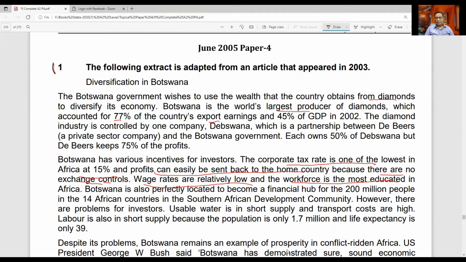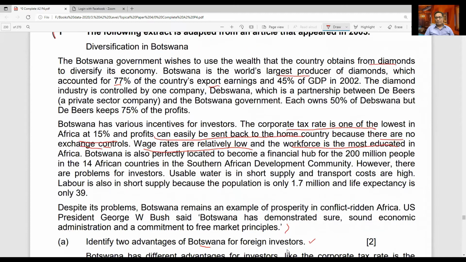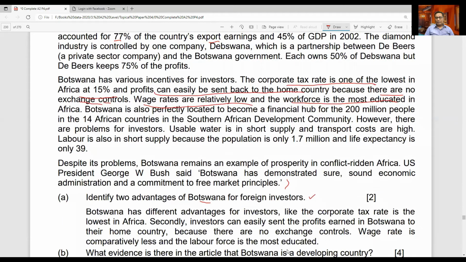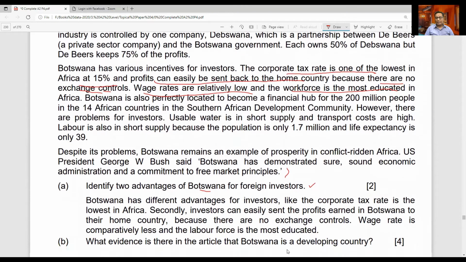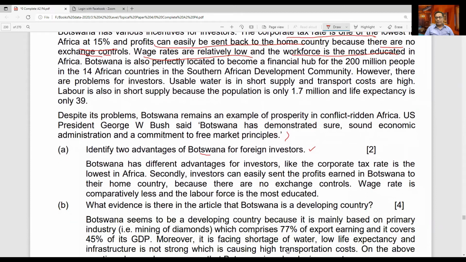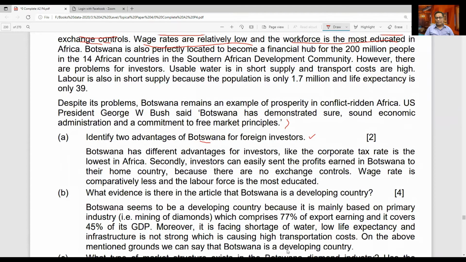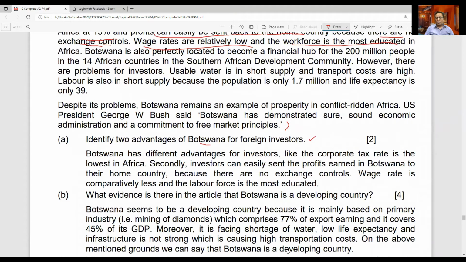And similarly, you can find some other features of Botswana as a developing country as well. But these features are not very strong to finally say that it is a developing country. However, to some extent, we can say that it is a developing country because we need some more indicators to finally conclude whether it is developing or not. So you can read the answer of this question that is showing on the screen right now.